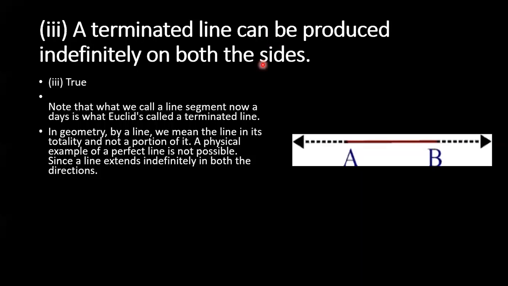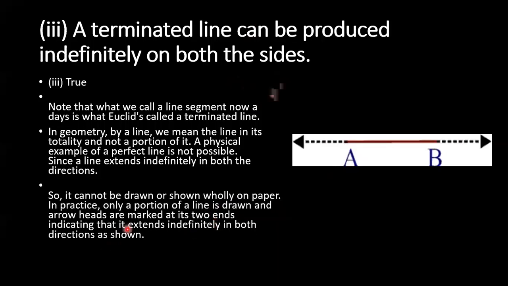Am I clear to everyone? Anyone have doubt in this one? No, ma'am. So a terminating line can be produced indefinitely in both directions. It can be drawn or shown only on paper. In practice, only a portion of a line is drawn and arrowheads are marked at its two ends, indicating that it extends indefinitely in both directions.